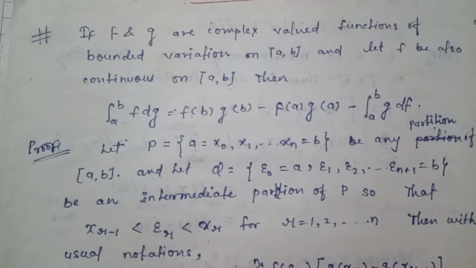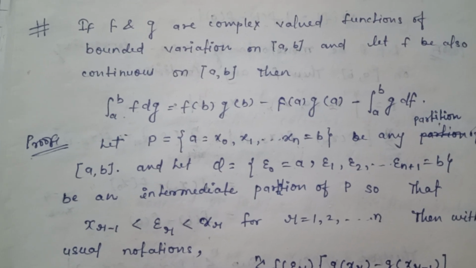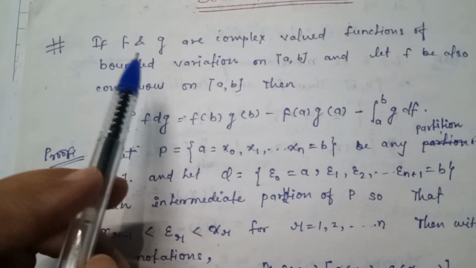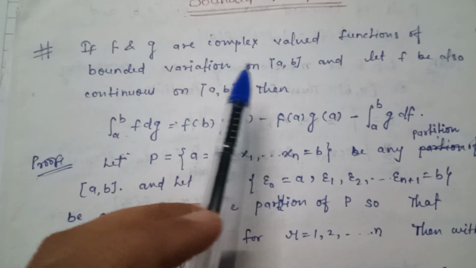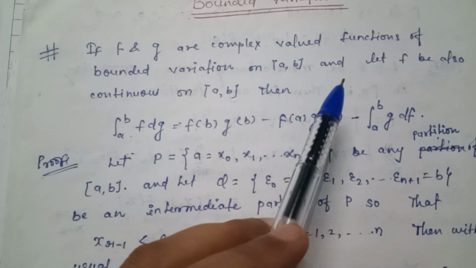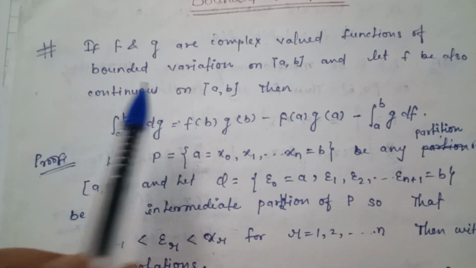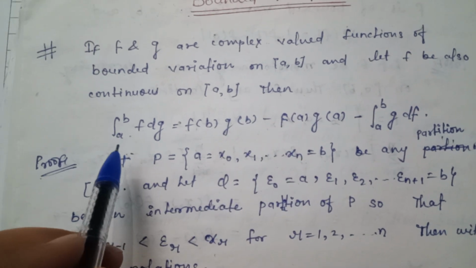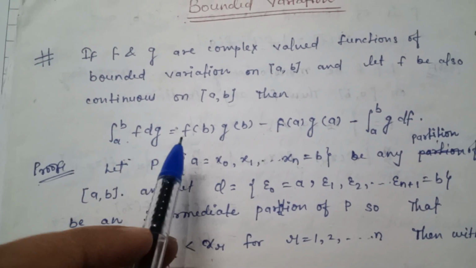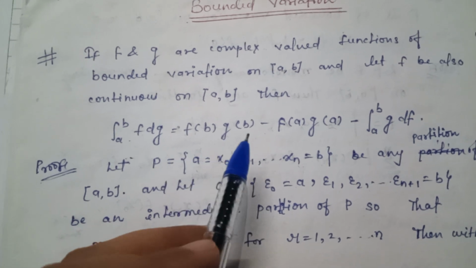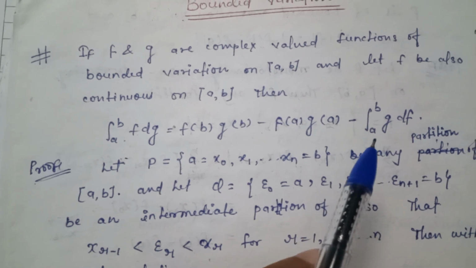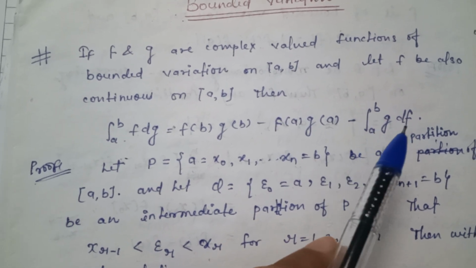Today we will discuss a theorem related to bounded variation. The statement is: if f and g are complex valued functions of bounded variation on the closed interval [a, b], and let f be also continuous on [a, b], then the integral from a to b of f dg is equal to f(b)g(b) minus f(a)g(a) minus the integral from a to b of g df.